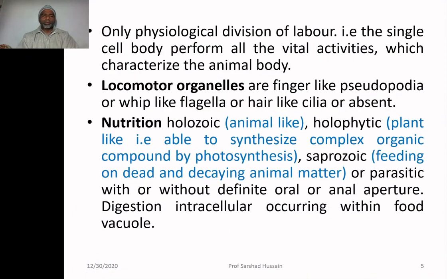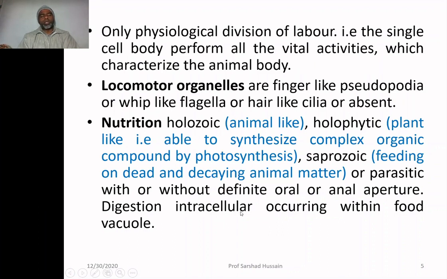Nutrition is holozoic, animal-like. It may be holophytic, plant-like. It may be saprozoic. It may be parasitic, with or without definite oral or anal aperture. Whenever we think of animals, we always think that animals have a mouth or oral aperture, and another opening called the anal aperture. But if they have animal-like nutrition, that doesn't mean they will always have an oral or anal aperture. It may be present sometimes, and it may not be present sometimes.